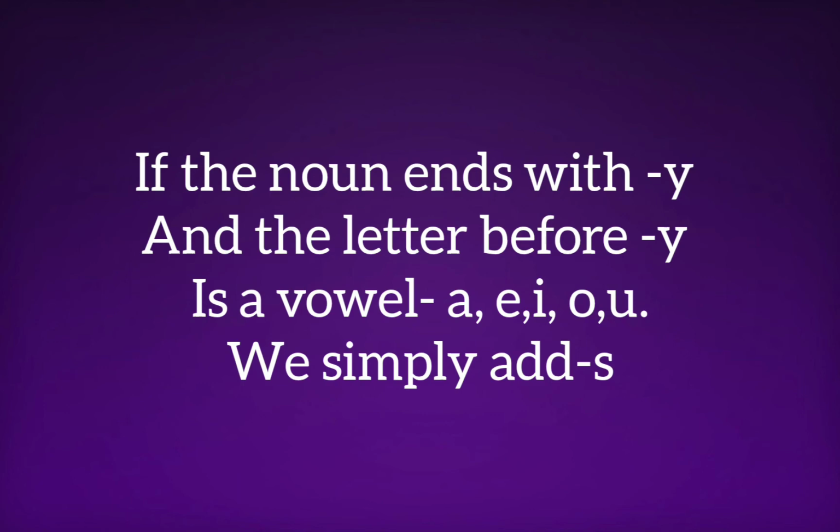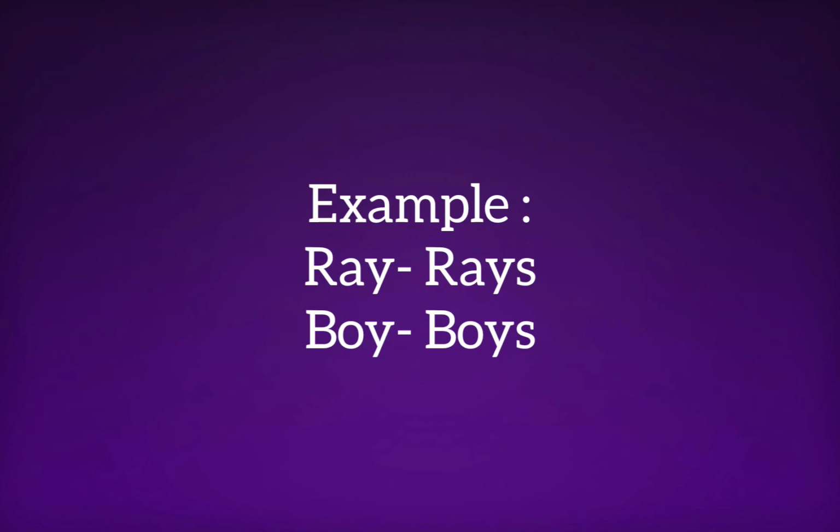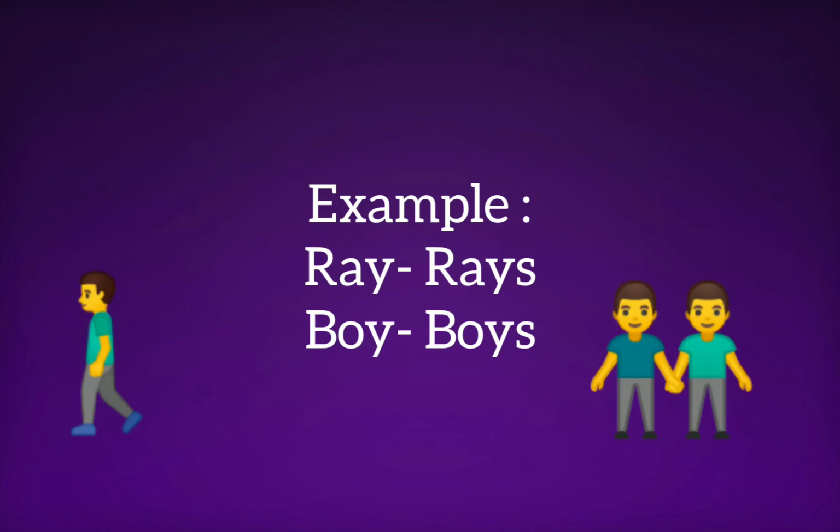For more examples, let us say R-A-Y, ray. The letter before Y is A. So what you need to write is R-A-Y-S, rays. Like boy, B-O-Y. The letter before Y is a vowel, O, isn't it? So we need to write B-O-Y-S, boys.